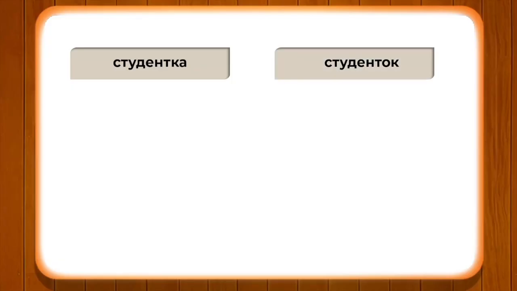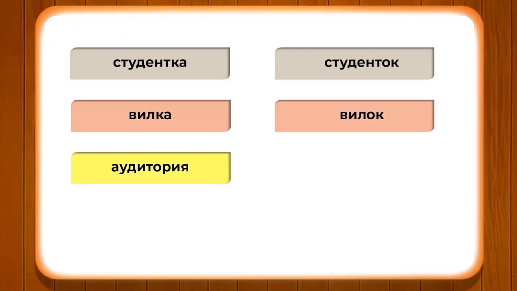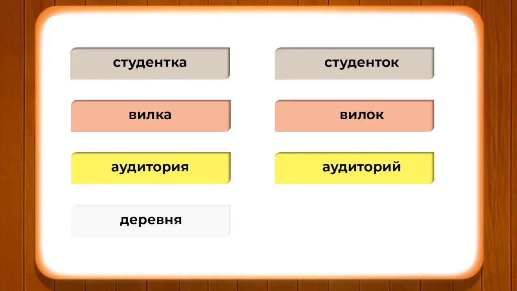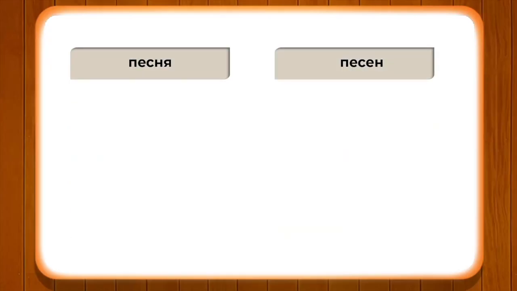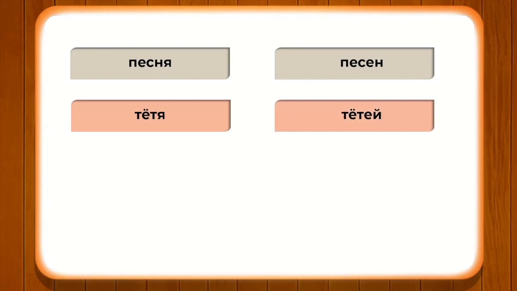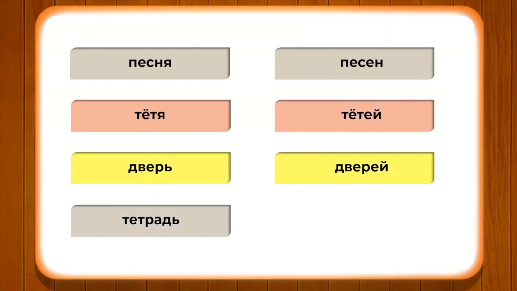Likewise, вилка, аудитория, деревня, песня, тетя, дверь, тетрадь, сестра would change. Вилка changes into вилок, аудитория changes into аудитории, деревня changes into деревен, песня changes into песен, тетя changes into тети, дверь changes into двери, тетрадь changes into тетради, сестра changes into сестер. So, it is absolutely different from what we have learned.